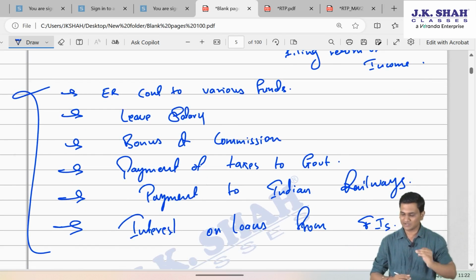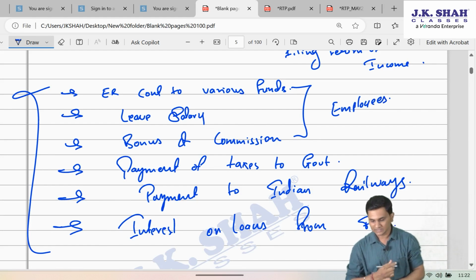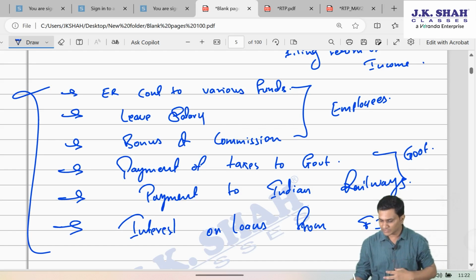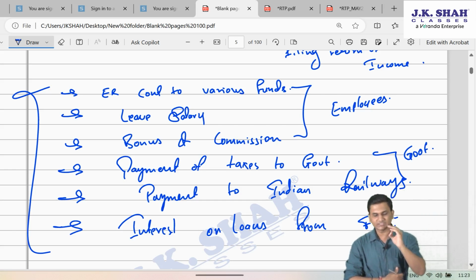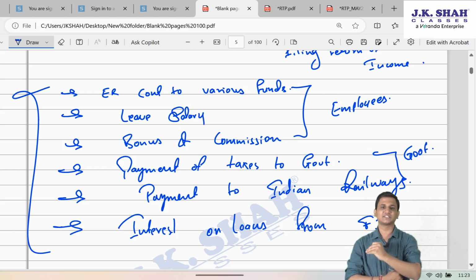Because if you understand, these 3 are related to employees. They are for the benefit of employees. These 2 are related to government itself. And this one is related to banks and financial institutions. So government was thinking in the benefit of these people, employees, government themselves, and banks and financial institutions.